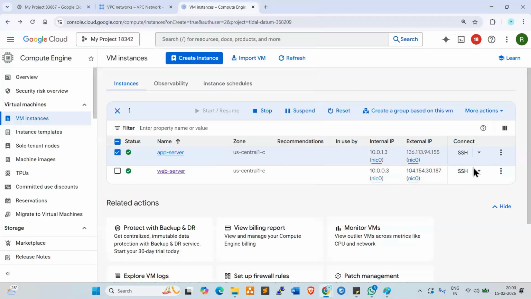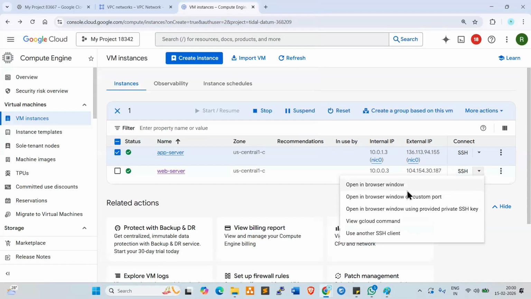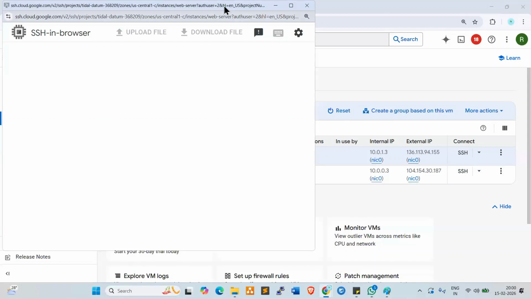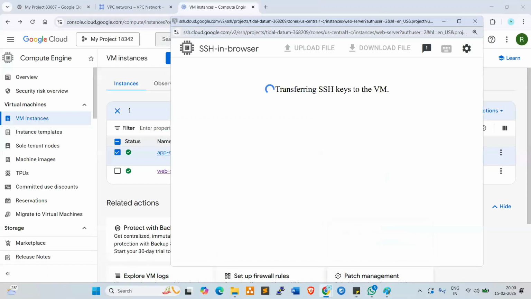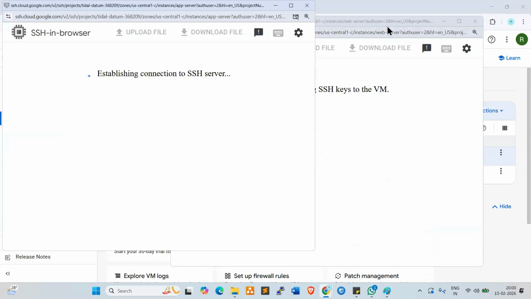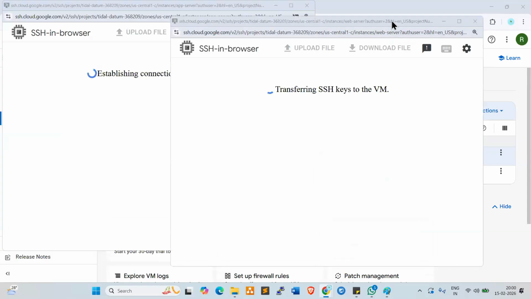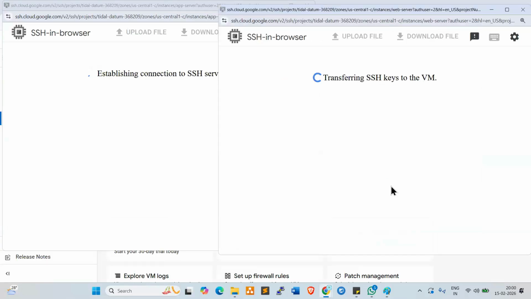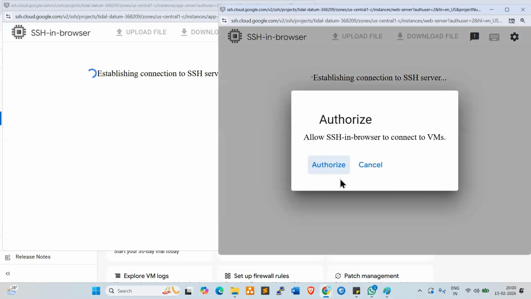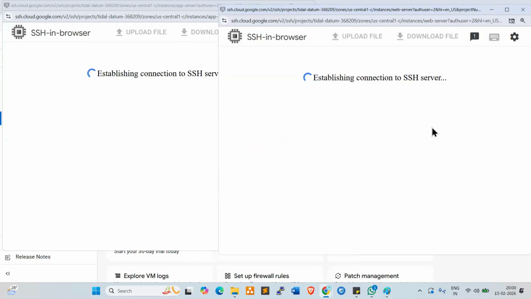Second one also I want to connect. Second one also I'm trying to connect. Look at here. So both will not be connected. Both servers will not be connected. Look at here, everyone. We'll get some errors, connectivity issues. Just wait for a minute.